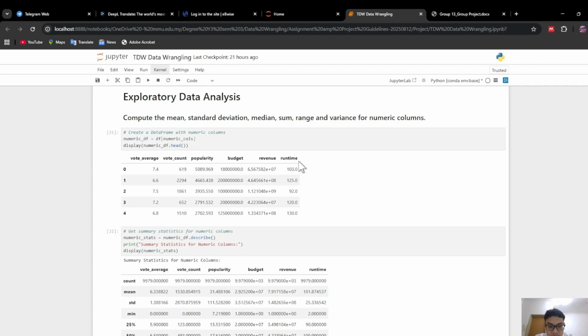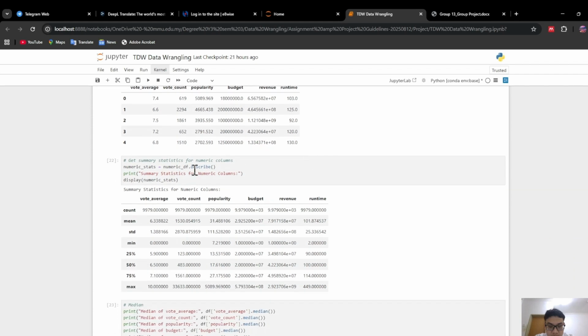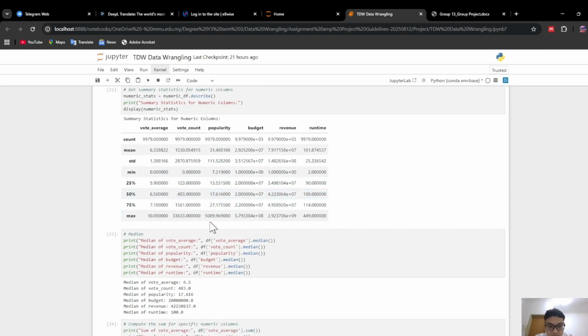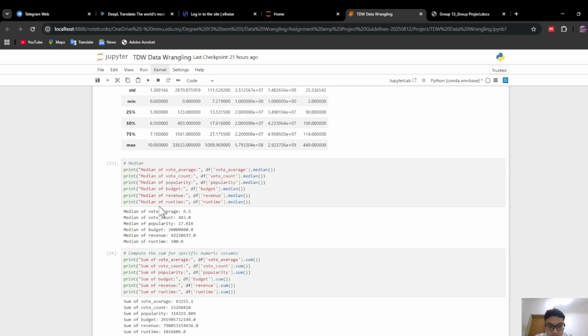To begin with, we first create a new data frame called numeric_df. We choose to store only the numeric column values. This can make it easier to perform statistical calculations. For example, by using the describe function, we can quickly obtain the mean, standard deviation, minimum, maximum, and quartile values. In addition, we can also use the median function to check the median value, or simply refer to the 50% column from the summary statistics table here.